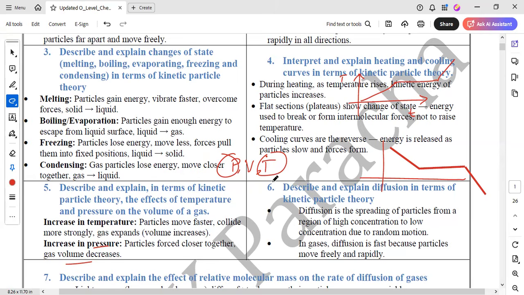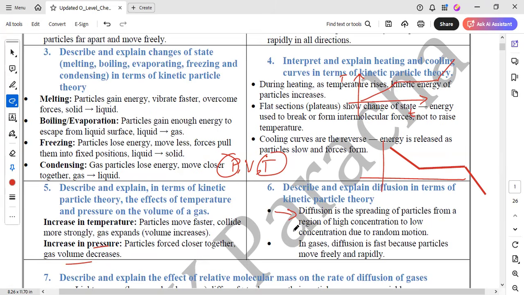If you have to look into the topic, you can go and refer to the book or notes, read this topic in detail. So the next thing is describe and explain diffusion in terms of kinetic particle theory. According to kinetic particle theory, diffusion is the spreading of particles from region of higher concentration to lower concentration due to random motion. So we have already discussed the phenomenon of diffusion. Okay, in liquids, the particles are sliding over each other, and particles are moving in all directions in gases.